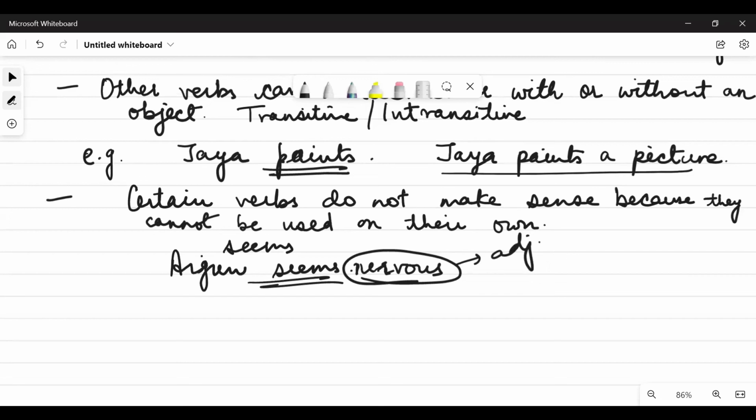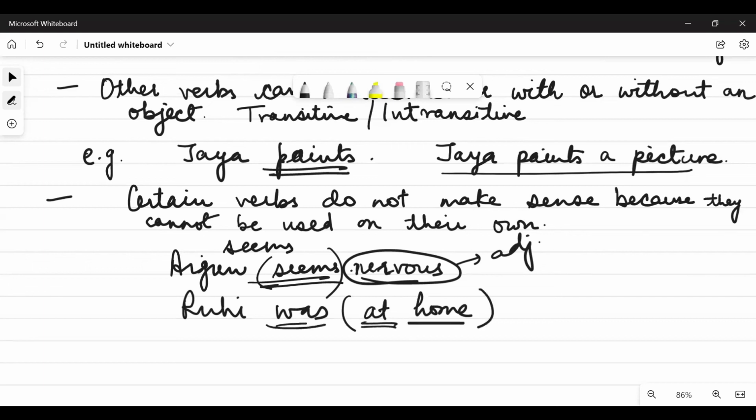So this verb seems can't be used alone; it is not going to give us any meaning. Like for example, Ruhi was what? Ruhi was at home. Now we have added a preposition and a noun with it to give the complete sense.